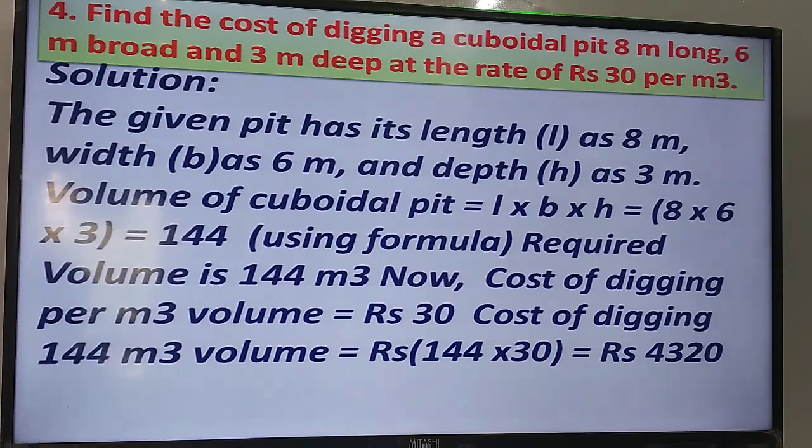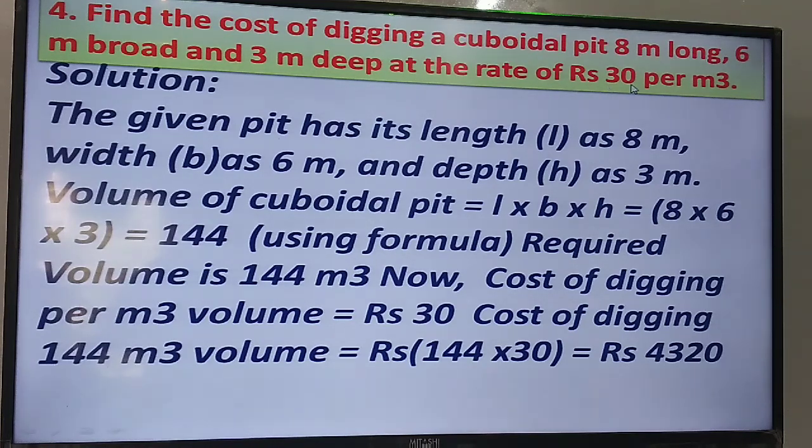Find the cost of digging a cuboidal pit. A pit is where compost or other things are kept underground. The pit is 8 meter by 6 meter by 3 meter. First of all, we have to find the volume of the cuboidal pit. Volume of the cuboidal pit is L into B into H, that is 8 into 6 into 3, that is equal to 144 cubic meter.